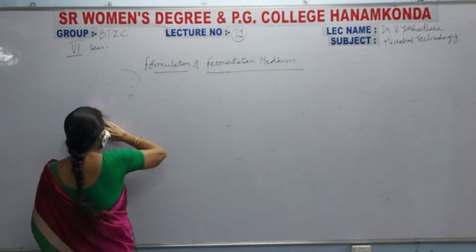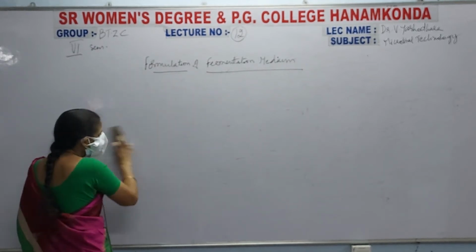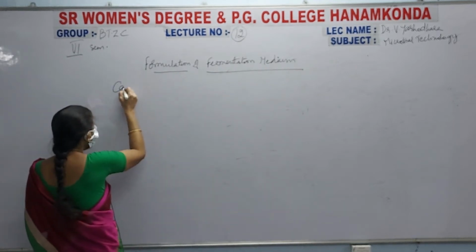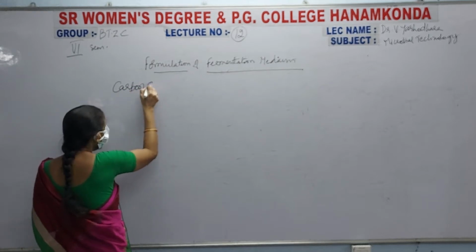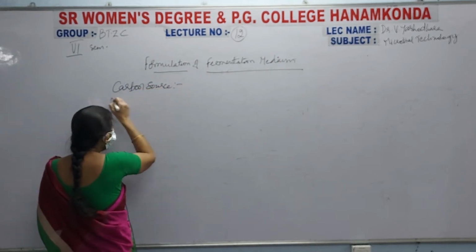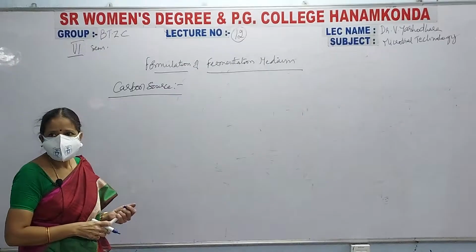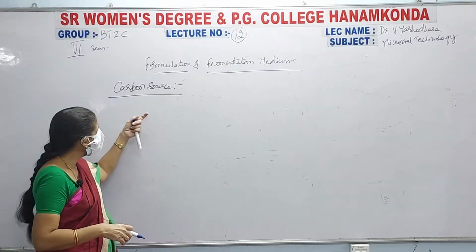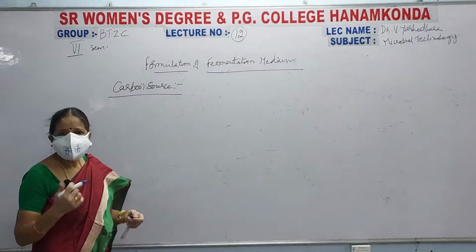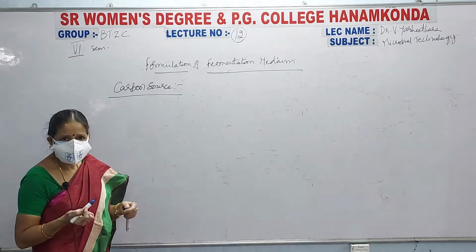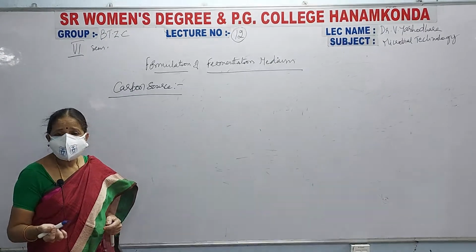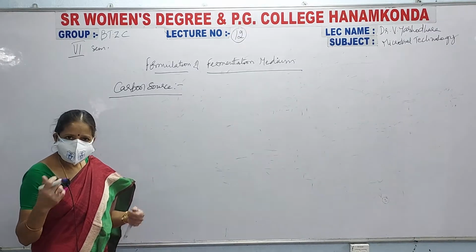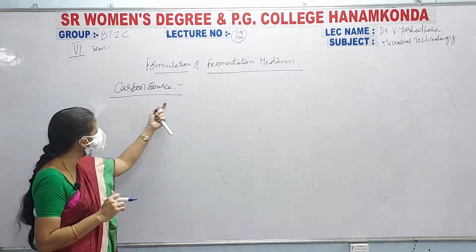When you are using an inexpensive or cheap carbon source, you will be using cheap chemicals or cheap material as the carbon source, but it should allow the production of your required target protein or target product in the required concentrations. Now coming to the carbon source.